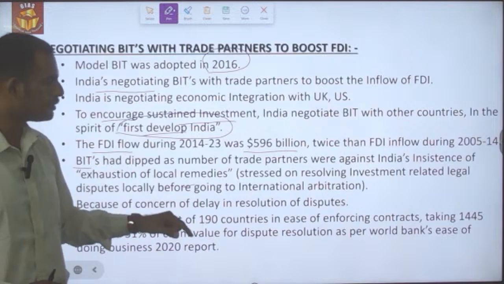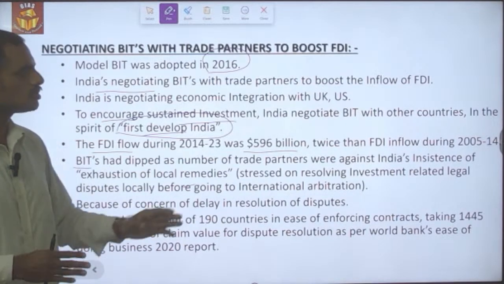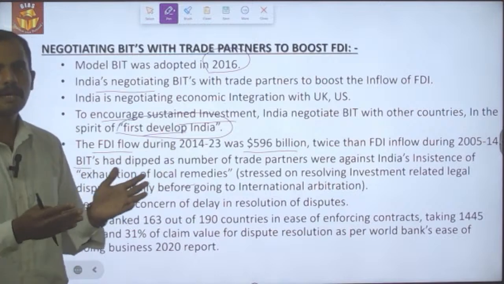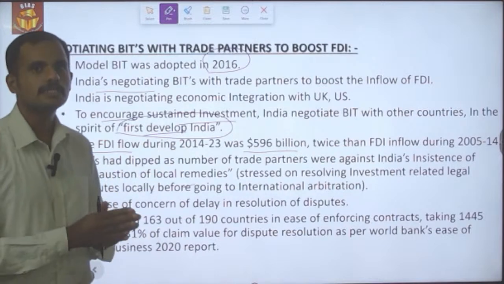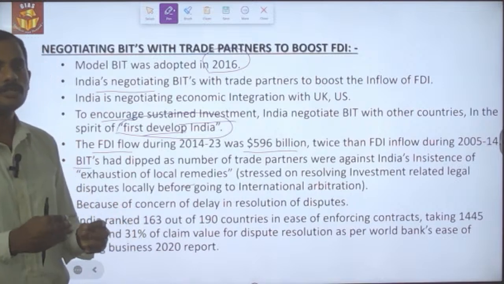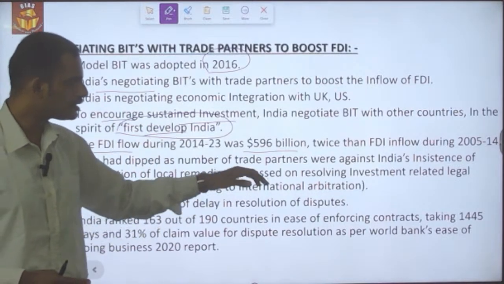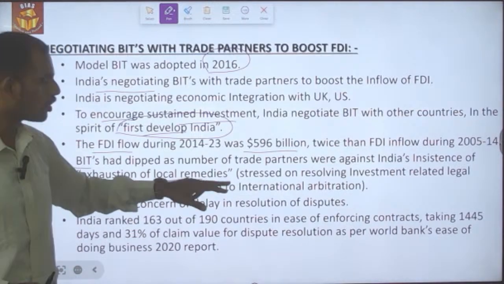The BITs have dipped in recent years because certain countries are hesitating to negotiate with India with regard to the bilateral investment treaty. The reason is the clause of exhaustion of local remedies.